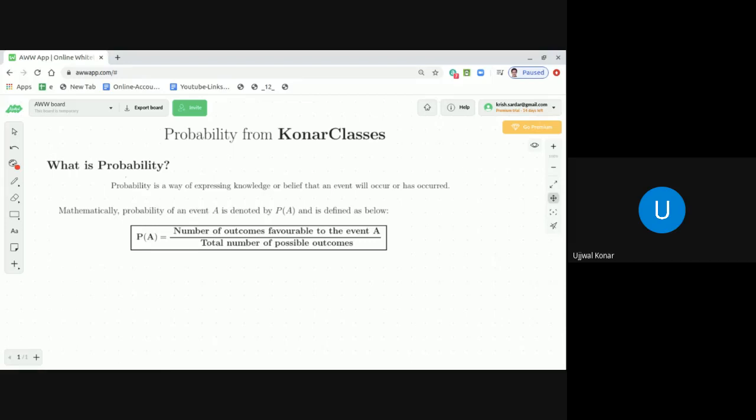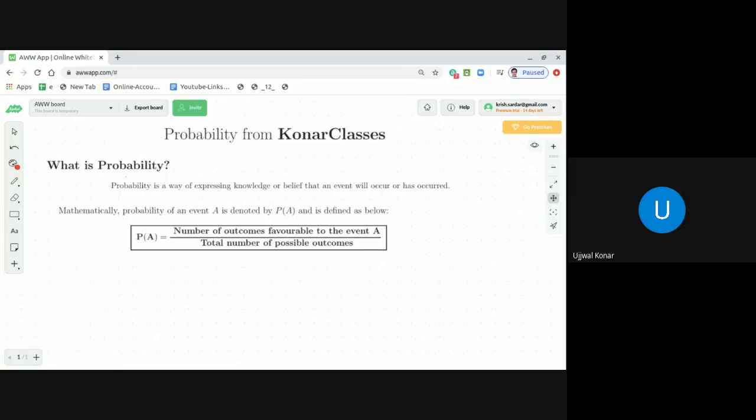Now, if you see in a coin, there is one head and the other side is tail. So the number of favorable outcomes in case of tossing a coin is 1. And what is the total number of possible outcomes? There are 2. It can be either head or tail. So the probability of getting a head should be 1 by 2.